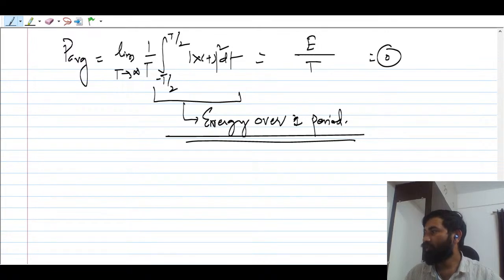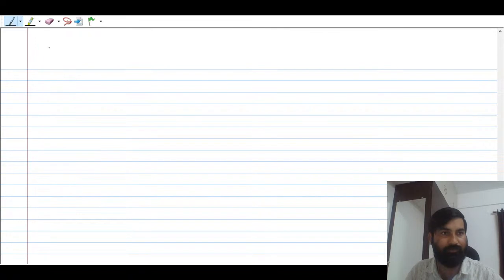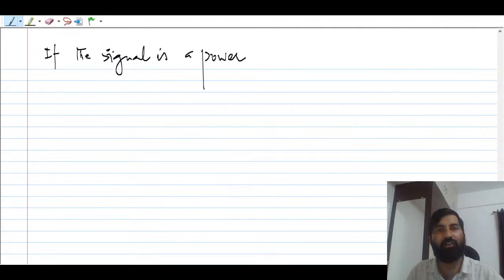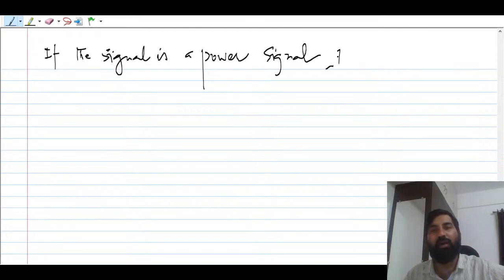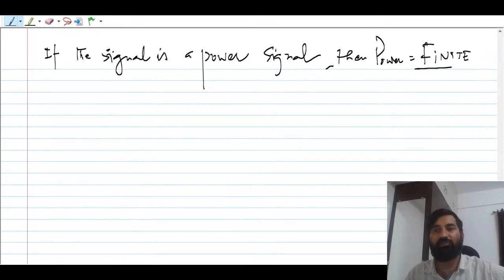Okay. So if the signal is a power signal, then power is going to be what? Power will be finite. Remember, if any signal is a power signal, then you can say power will be finite.